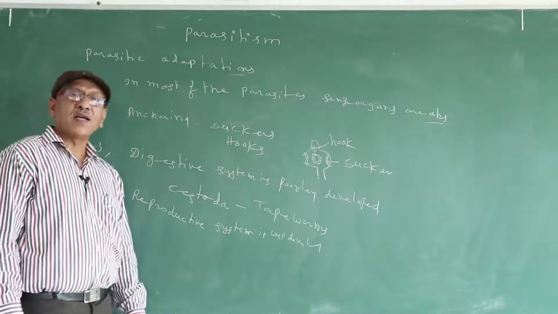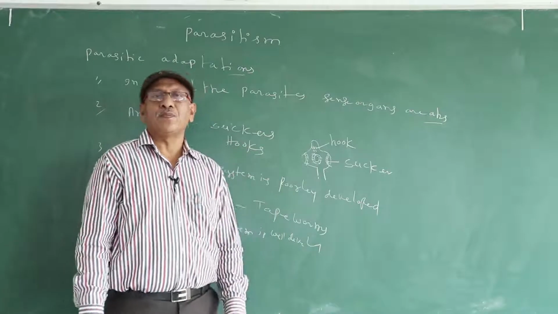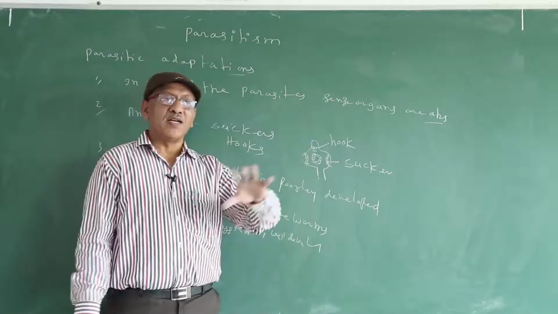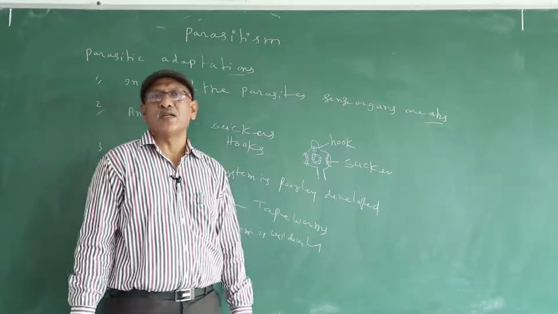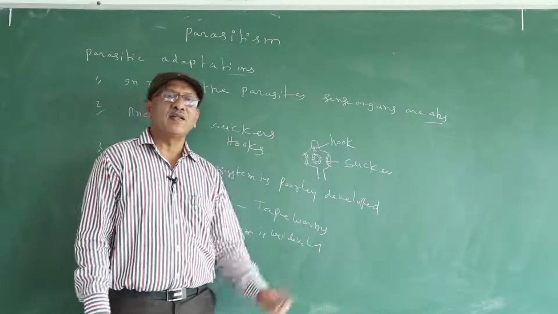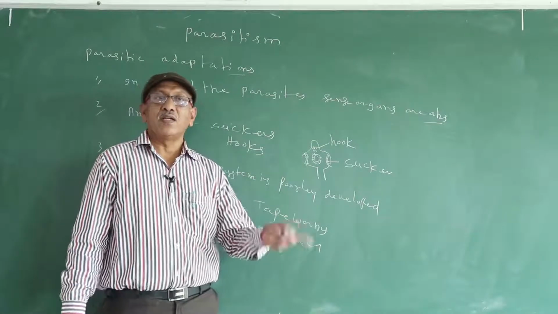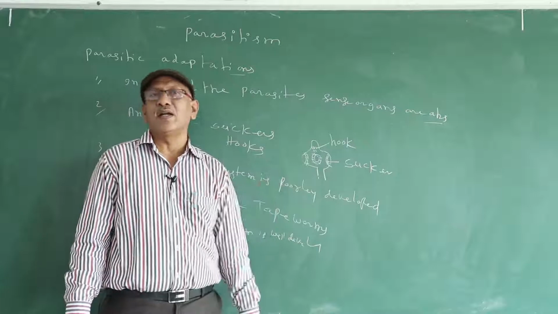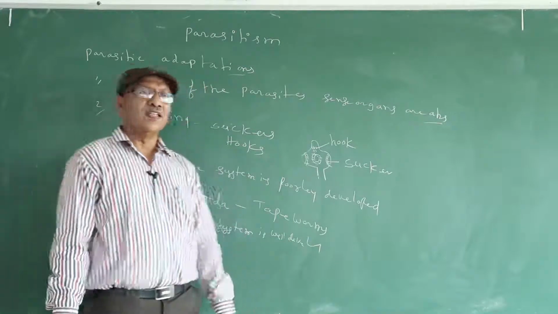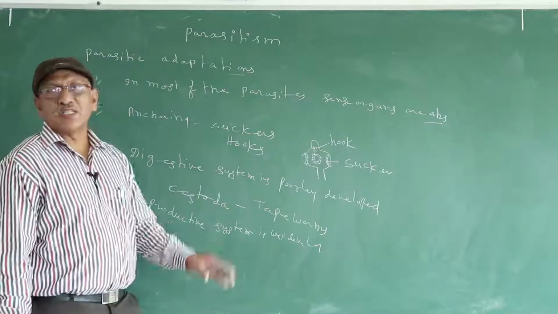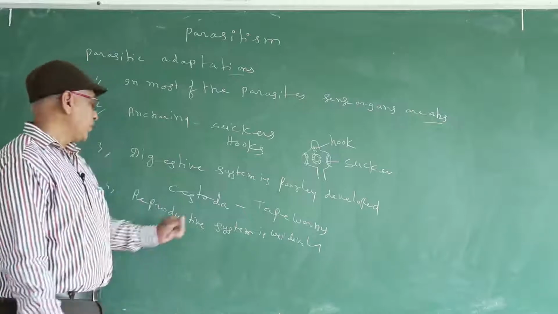For example, Ascaris lumbricoides lays 2 lakh eggs every day. A tapeworm contains about 900 segments known as proglottids. Each proglottid contains 30,000 to 40,000 eggs. 30,000 to 40,000 times 900 is a huge number, crores of eggs. In this manner, the reproductive system is well developed for the continuity of the race.